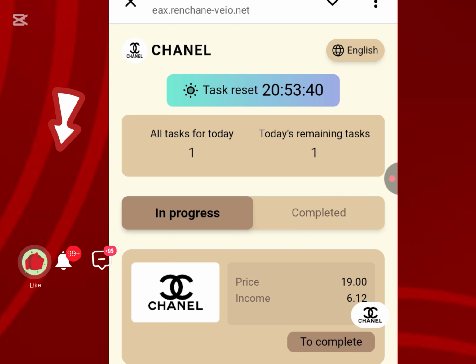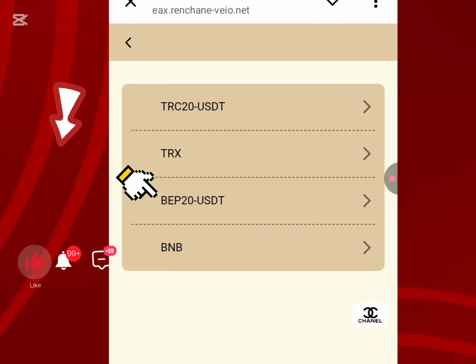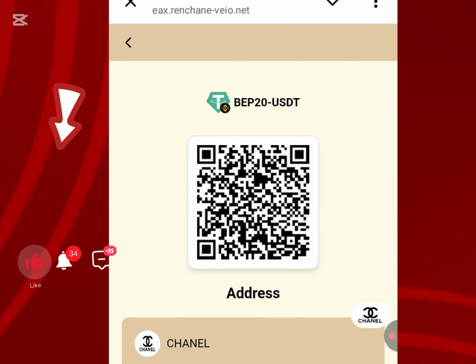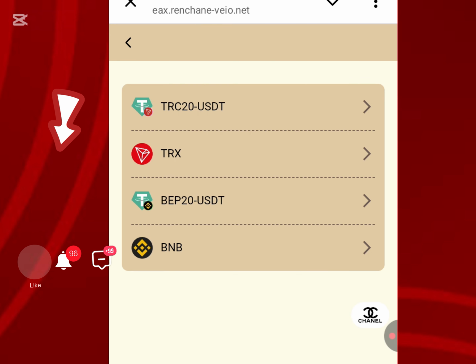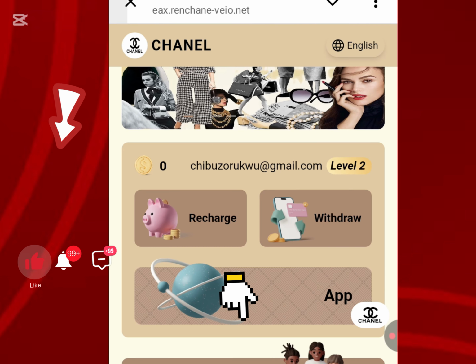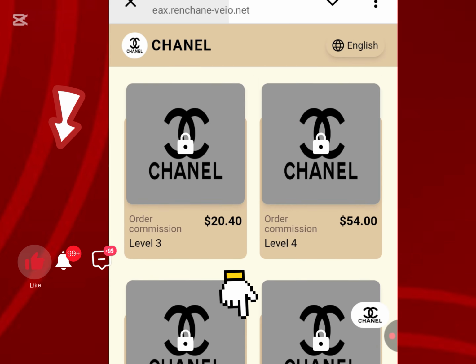Now let me show you what to do first. You click on this recharge that you see right here. Once you click on it, you are going to see different network addresses that are supported, like BEP20. For me, I love to make use of the USDT BEP20 network address, and all I need to do is click on it and fund it. Before you recharge, you can see there is the TRC20 network, there is BEP20, and there is BNB. Like I said, you come here and confirm the VIP level that you want to do.